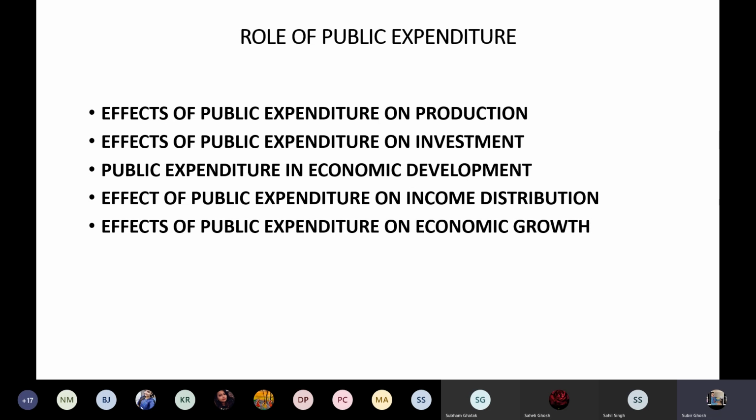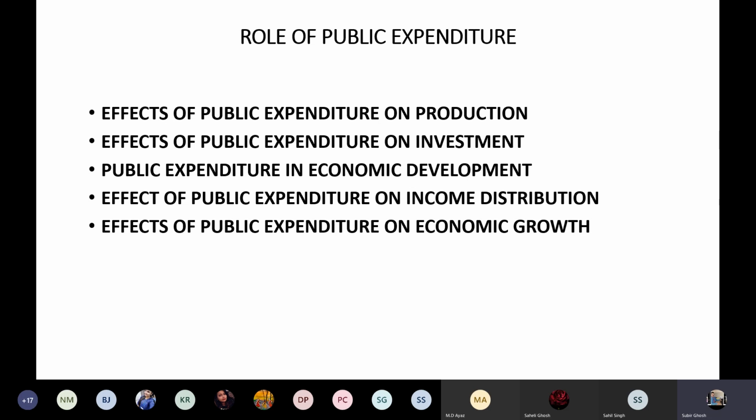I hope all of you can see my slides. So the next one is the role of public expenditure. What role does public expenditure perform? It has effects on production, on investment, on economic development, on income distribution, and on economic growth. See, public expenditure on production, I have already explained to you.